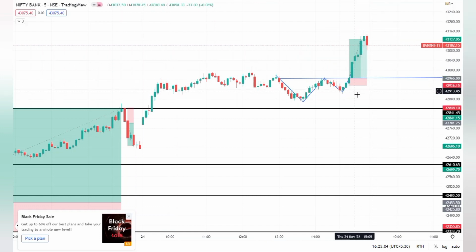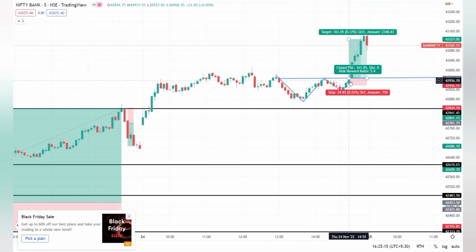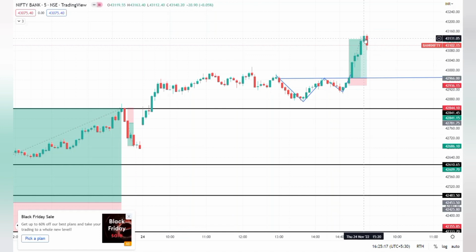So if one would have traded today, according to the W pattern or higher low pattern, whichever you want to say, after the breakout of this neckline, one would have achieved these targets.